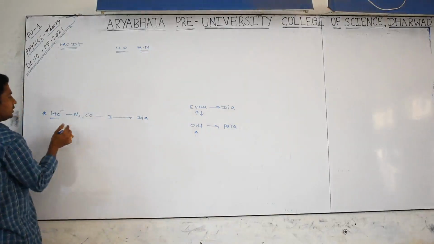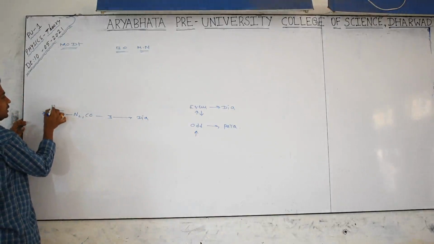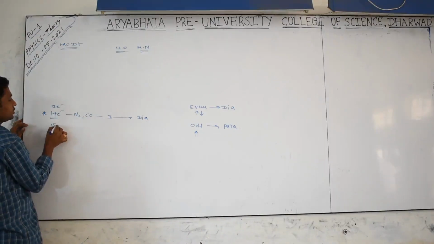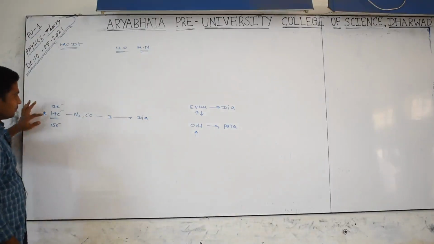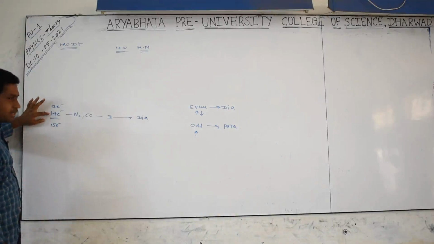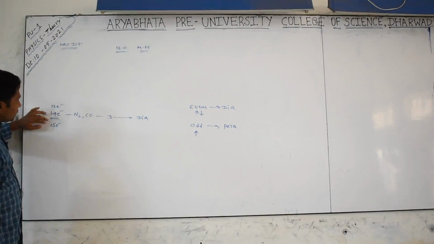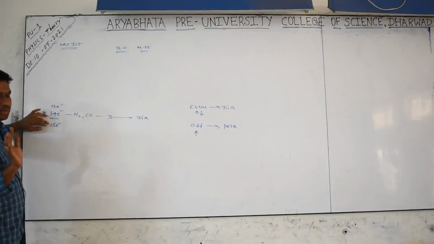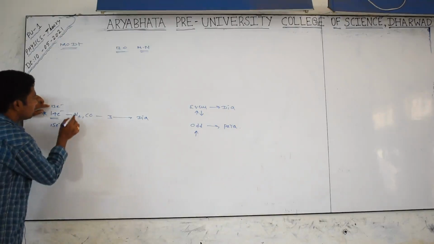Okay, I will tell you one example. 13 electron species or 15 electron species, same explanation. Compare with this origin or basic, if you can decrease 1 electron or increase 1 electron, the information will remain the same. Can you give me an example for this one?